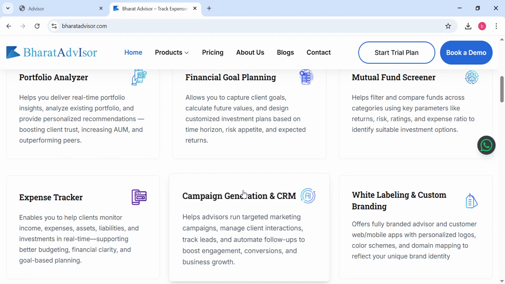Then there's an expense tracker that will help you manage the expenses or the budgeting part of the client. The basic idea of ours is to help you achieve your clients' financial goals, so that you can become a trusted advisor to your clients. We also provide campaign generation and CRM tools so that you can generate multiple campaigns and manage your clients there. There are a few AI LLM models, and that's the beauty of it, in how you'll be able to create campaigns. You can send them easily on WhatsApp or any other means.